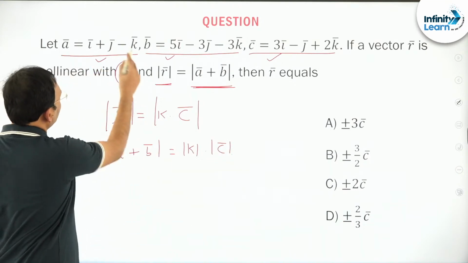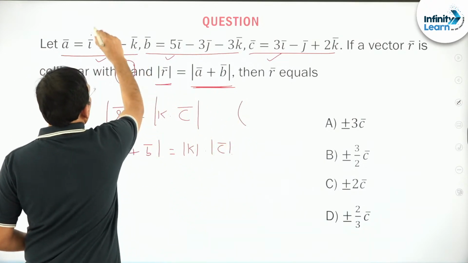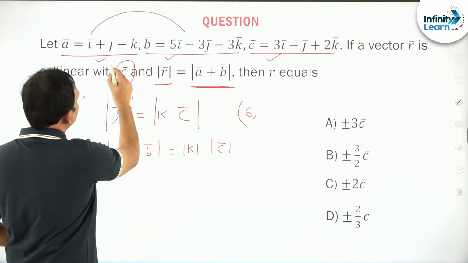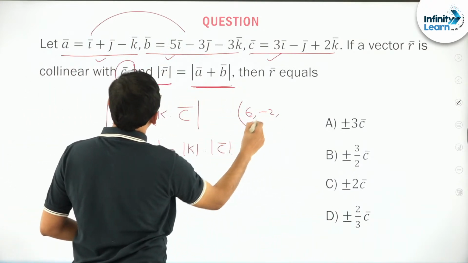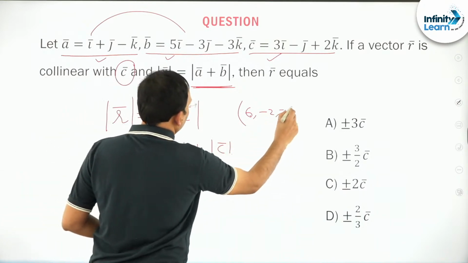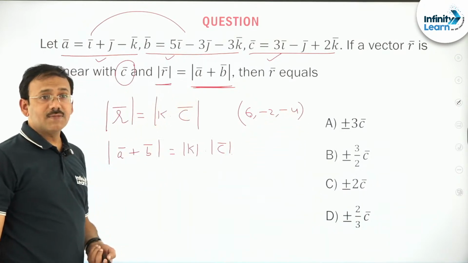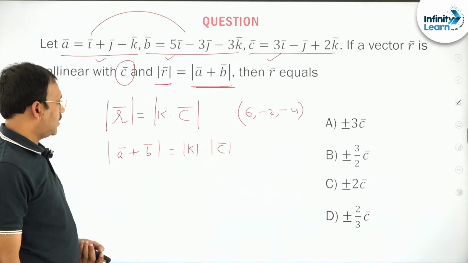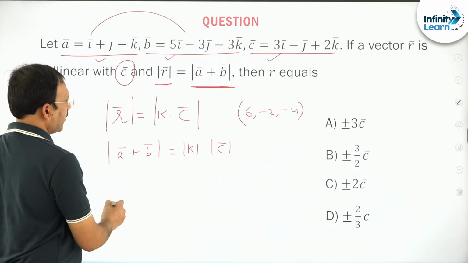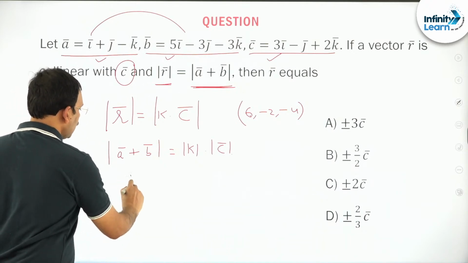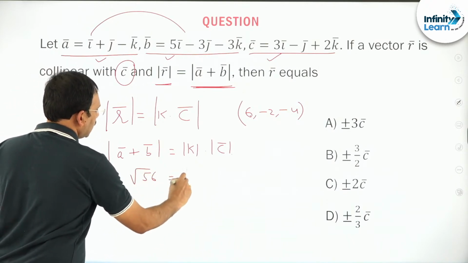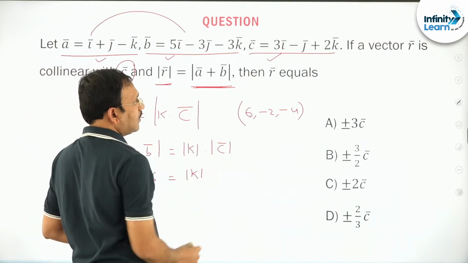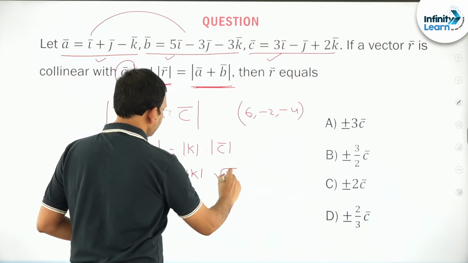A bar plus B bar you can just find, friends. 5 plus 1, let me write directly, 6, this is minus 2, this is going to be minus 4. Its magnitude is going to be 36 and 4 and 16, 56. So root 56 is equal to mod K into the magnitude of C, which is root 14.